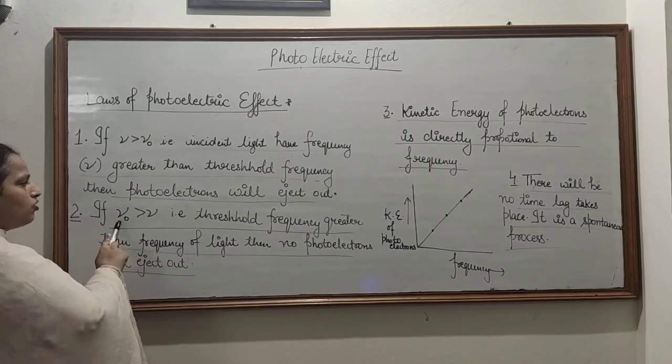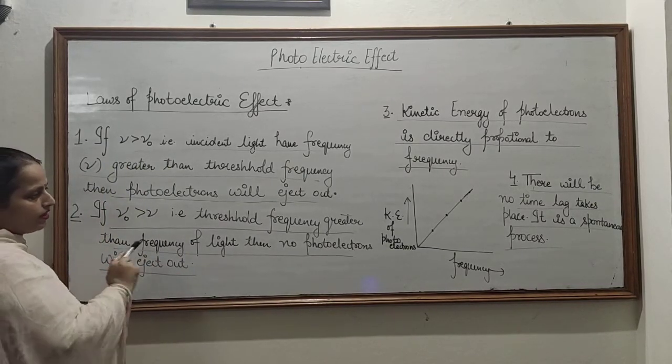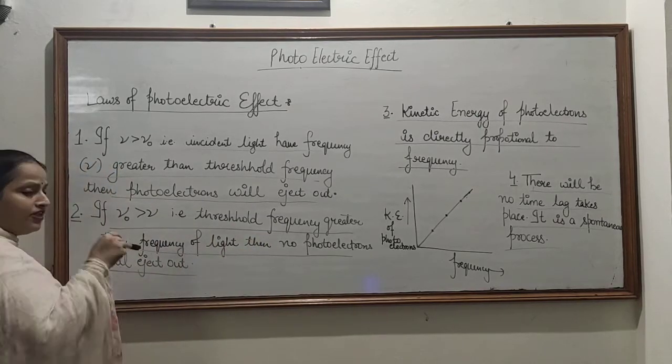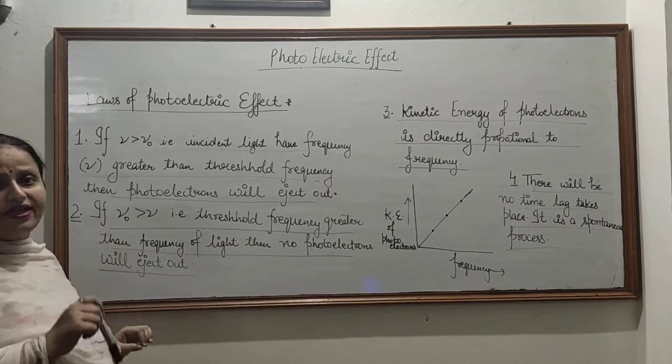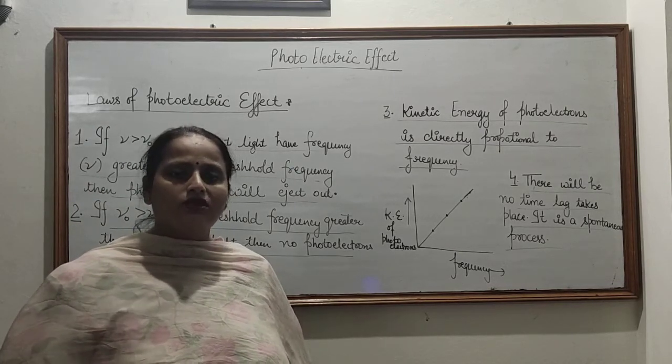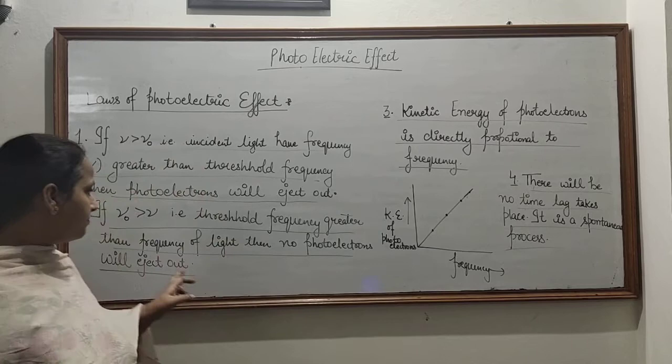If nu naught is greater than nu, that is, if the threshold frequency is greater, then no photoelectric emission takes place.